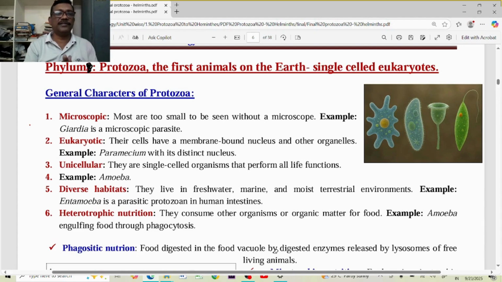Now in this discussion we are going to discuss the animal kingdom. We will start our discussion with the protozoa, because proto means first, zoa means animals. The first eukaryotic organisms originated on this earth from the bacteria 2.5 to 3 billion years ago, approximately. These protozoans originated from the bacteria.